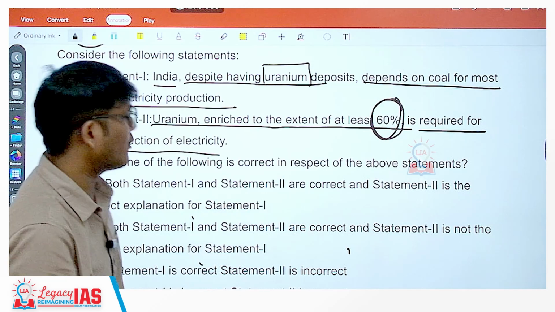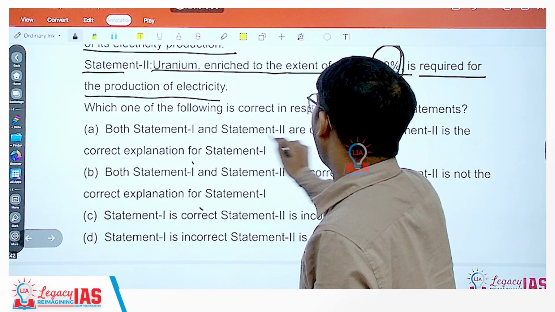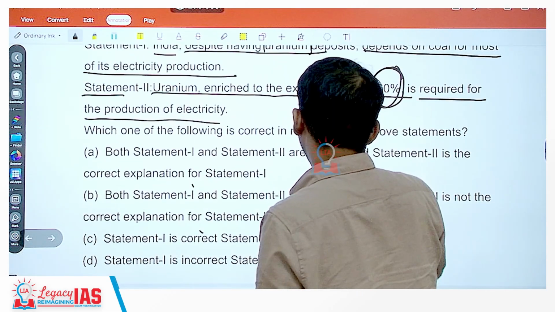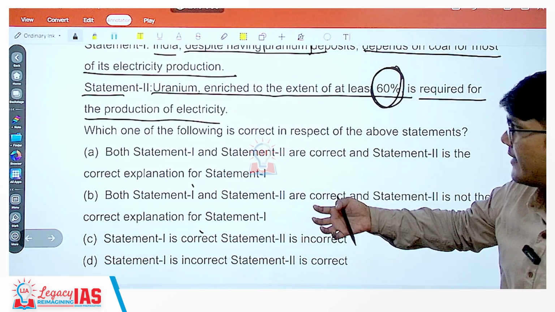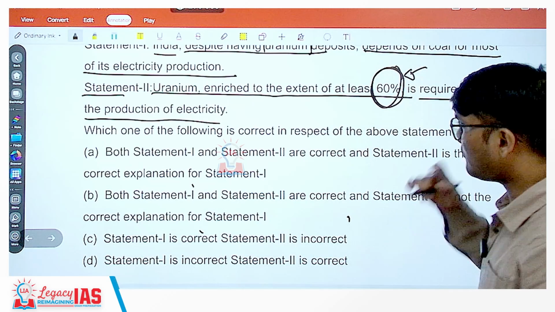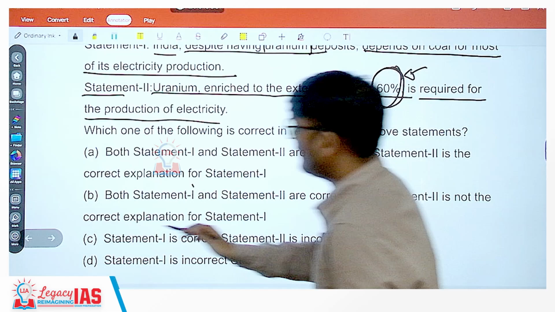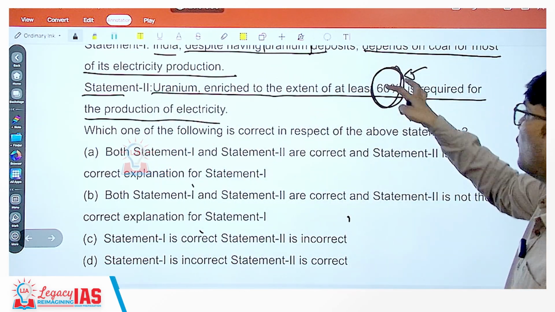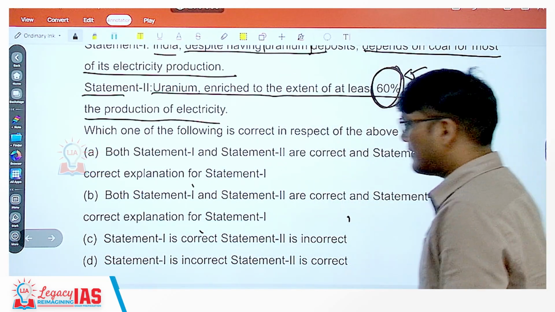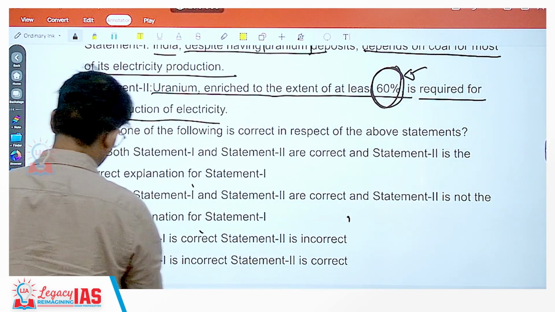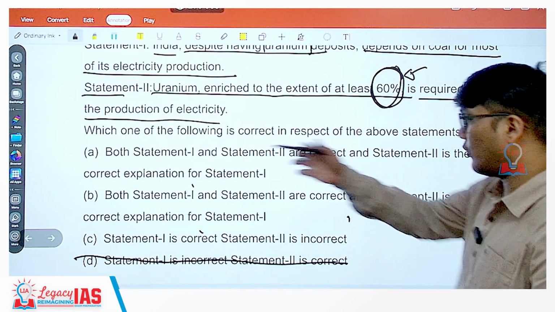So it is a very factual question, but let's see if we can eliminate at least some options. Both statement 1 and 2 are correct, and statement 2 is the correct explanation. For us to know whether both are correct or not, we need to know this fact, so we can't eliminate that if we don't know it. Both statement 1 and 2 are correct and statement 2 is not the correct explanation for statement 1. Again, we need to know this fact. Statement 1 is correct, statement 2 is incorrect. Again, we need to know this fact. Statement 1 is incorrect. We know this is not the case, as statement 1 is correct, so this can be eliminated, but we are still left with 3 options.